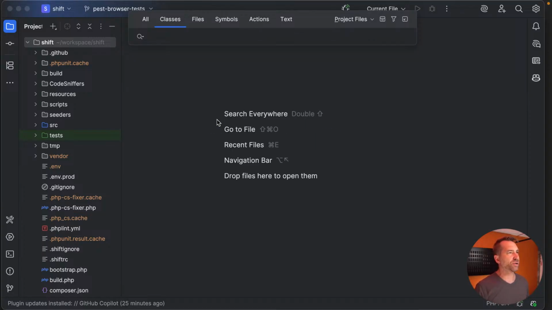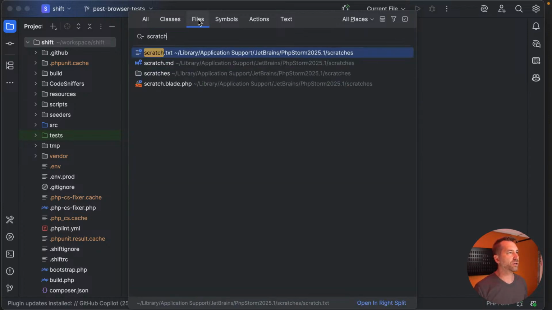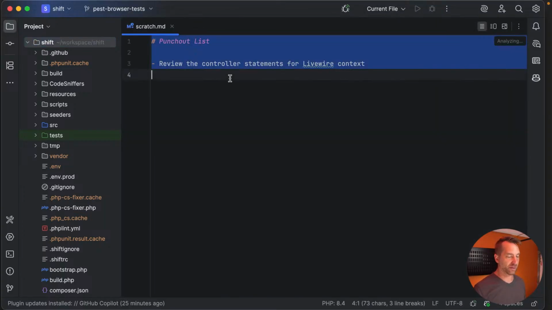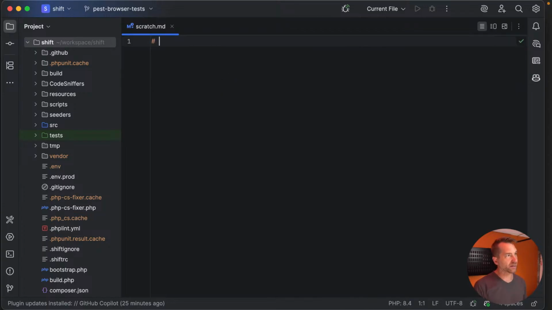Don't they have a scratch file? Oh, files. Scratch. I thought they had like a scratch. I think this probably still has some old school stuff in it. It does. There we go. Okay, so let's just start a new one here.